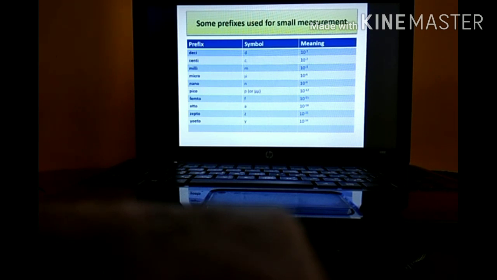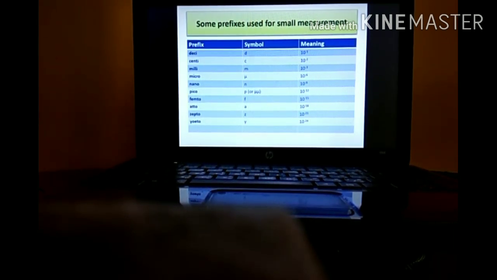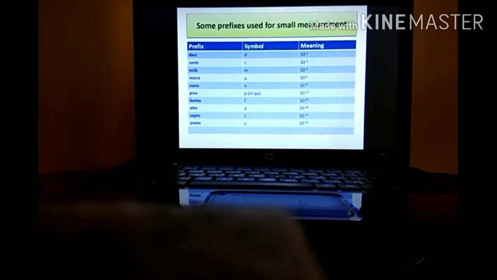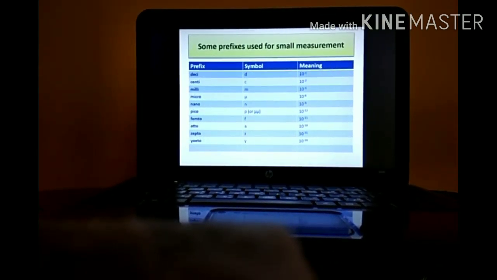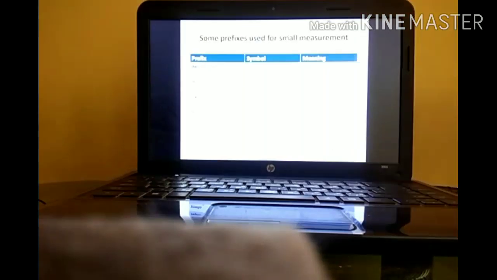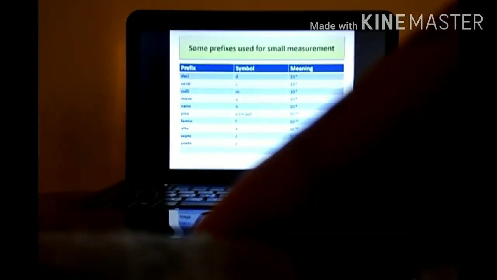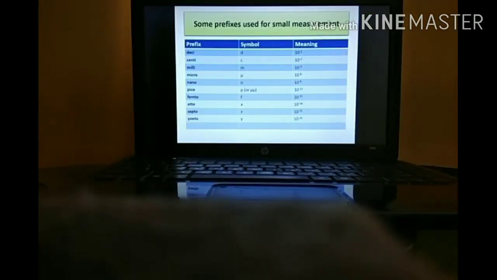Next one, smaller units. Like I've already stated, previously it was bigger units, now it is smaller units. Smaller units means what? It is 10 to the power minus.